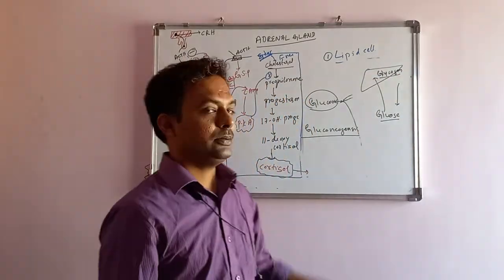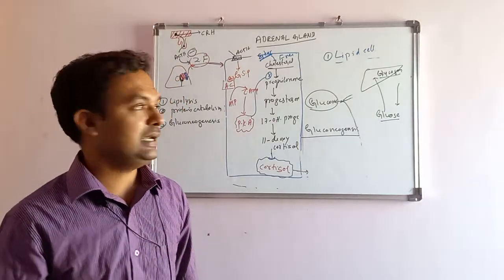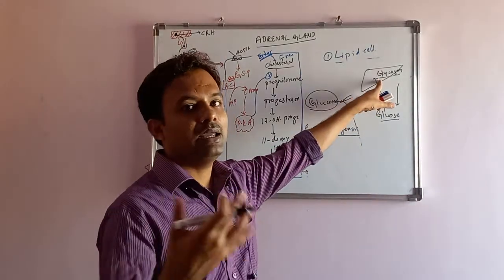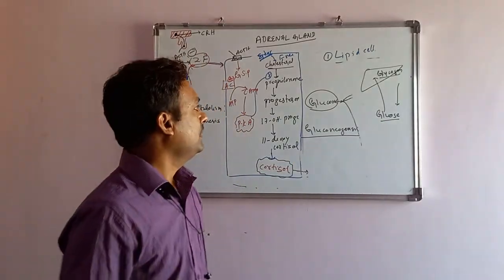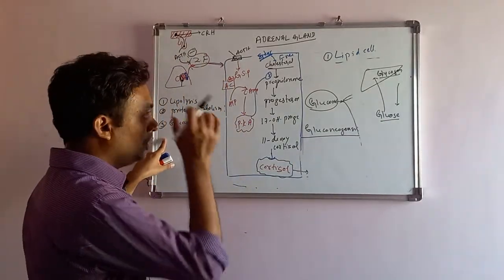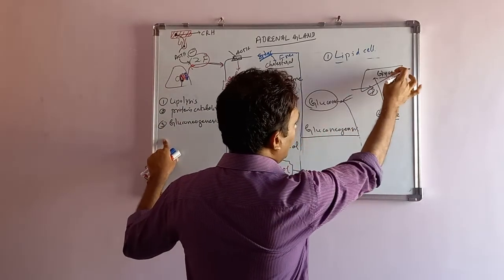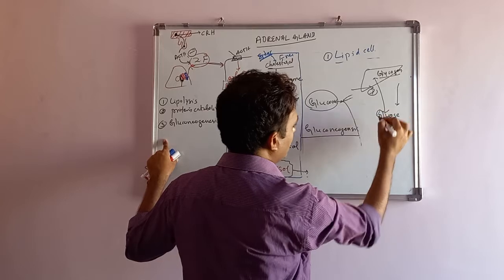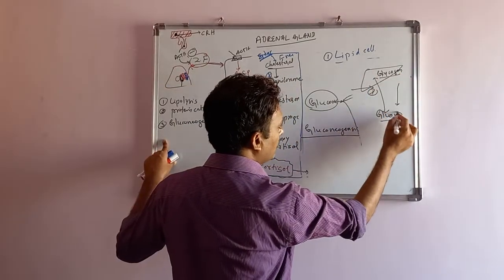The same person, when he is fasting, when he is not eating for 2 or 3 days, the same glycogen is again utilized in the form of glucose. Vice versa. What will the cortisol do? Cortisol will stimulate the glycogen to glucose production. The stored glycogen is getting converted into glucose.